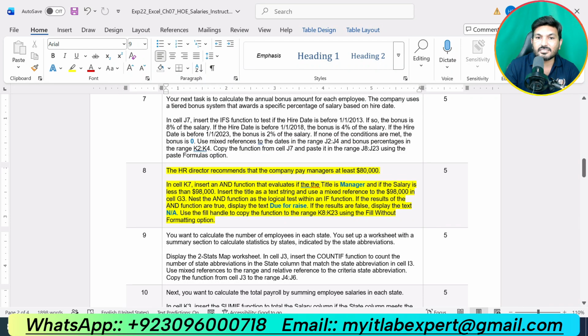Insert the title as the text string and use a mixed reference to the 98,000 in cell G3. Nest the AND function as the logical test with an if function. If the result of the AND function is true, display the text due for raise. If the result is false, display the text NA. Use the fill handle to copy the function to the range K8 up to K23.